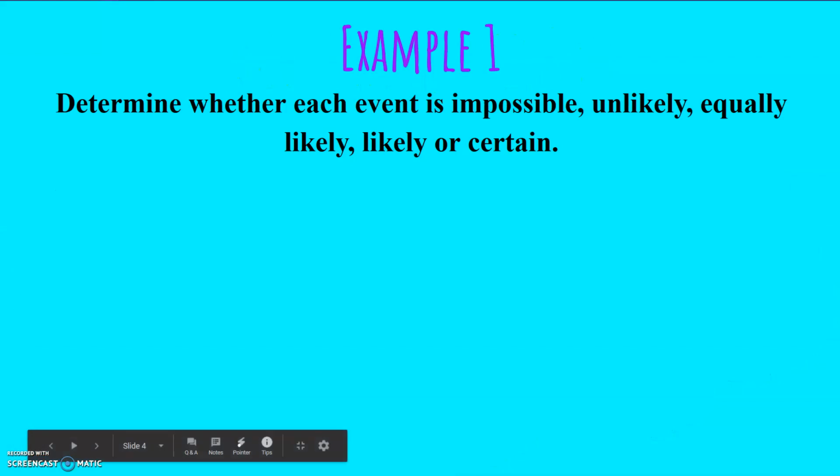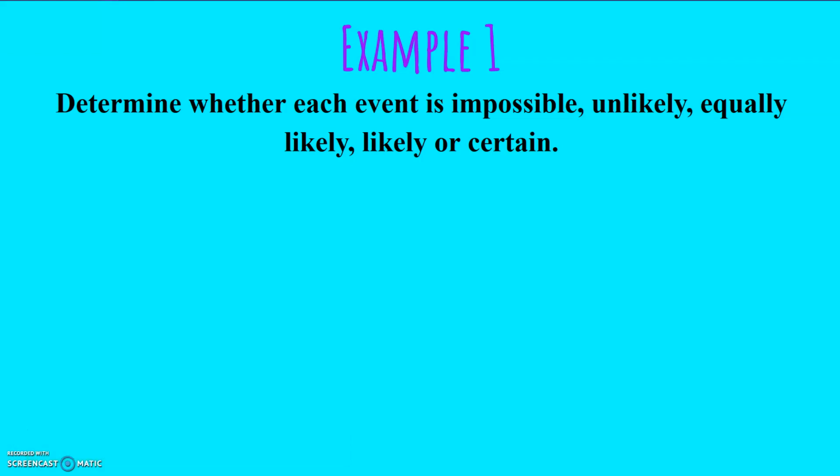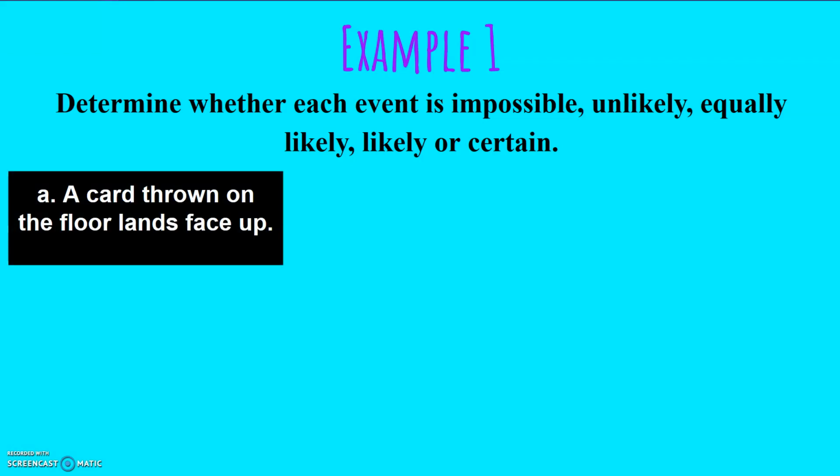Example 1, determine whether each event is impossible, unlikely, equally likely, likely, or certain. So we're dealing with a 1 to 5 scale here. 1 being absolutely impossible, certain being 5. Equally likely is a 3 or 50%. Sort of like when I do a fist to 5 in the classroom and I ask you, give me a fist to 5 on whether or not you understand this, and you give me a 1 if you got nothing, and I've got it down. So let's look at this.